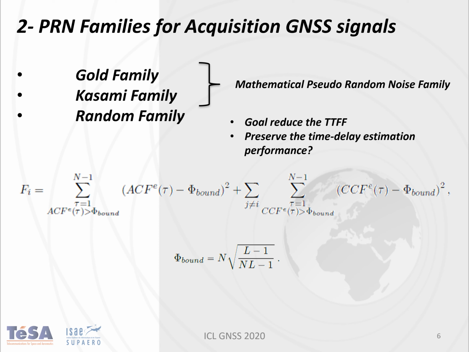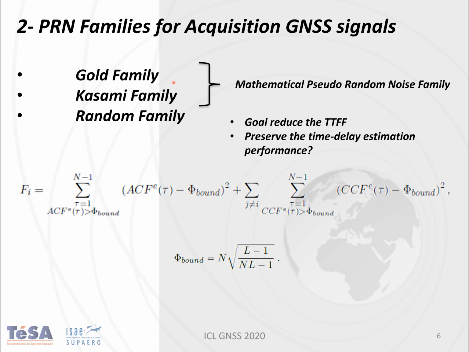And the idea of this work was to evaluate if these new codes that are optimal for the acquisition part can preserve the time delay estimation performance. So we are going to evaluate three different families. The first family is the Gold family, which is pretty well known because it is the family used for the GPS C/A. In any case, the family that we have proposed has several more properties. For example, we have a secondary peak in the autocorrelation function that is really close to zero, in order to not have a lock on a secondary peak.